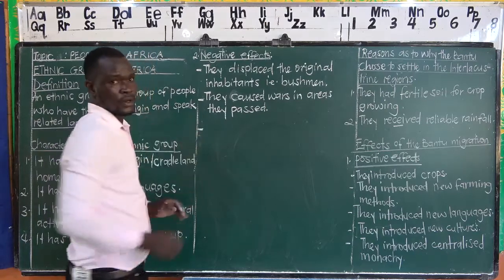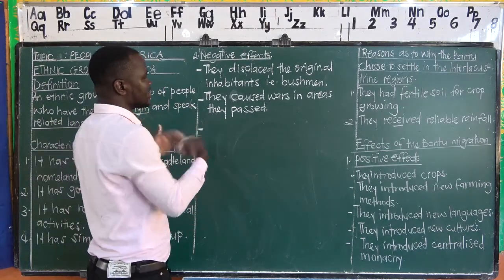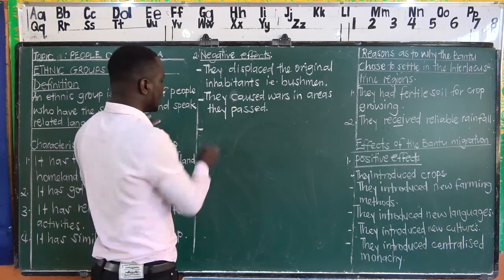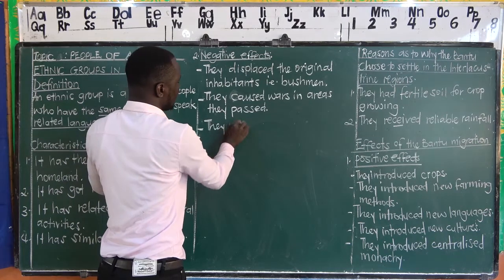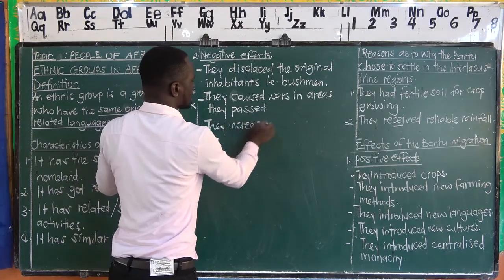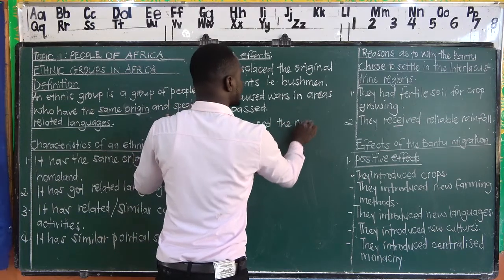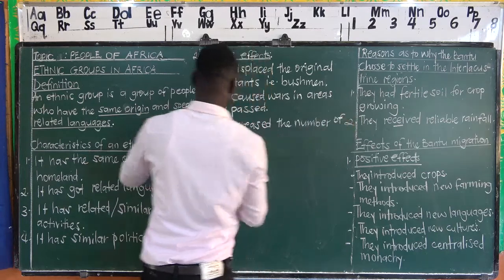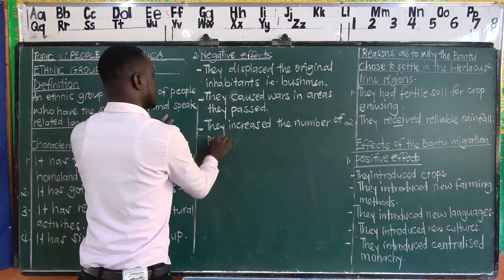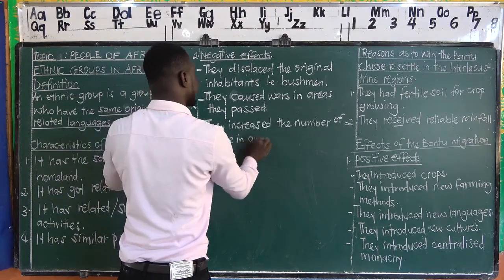Then lastly, we shall be saying that this Bantu also led to the increase in the number of people in an area. They increased the number of people in areas they settled.